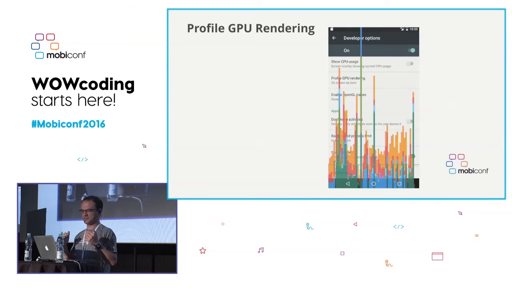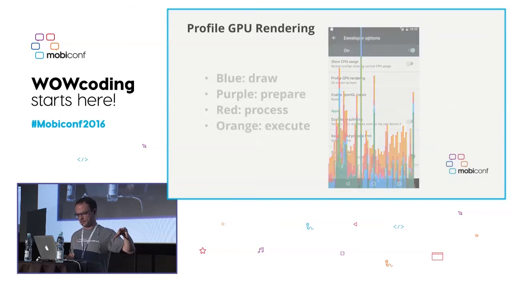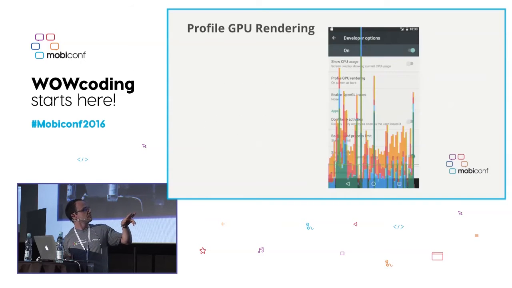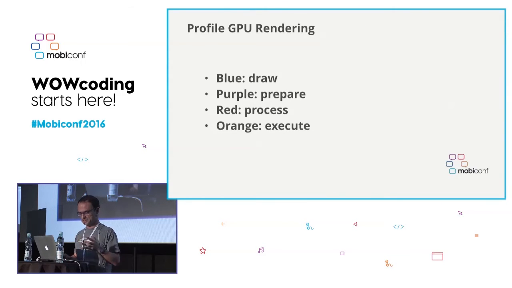So we can see, okay, there are some problems when the thread is being prepared, when it's actually drawing, or when it's actually executing, etc. So we have a color code here. It would be good to check it. The blue is the time spent drawing the interfaces. The purple is the time the GPU is preparing to draw them. The red is the time being taken to process it, and the orange is actually the execution time, which is this thing here.